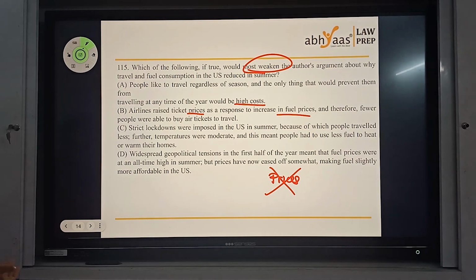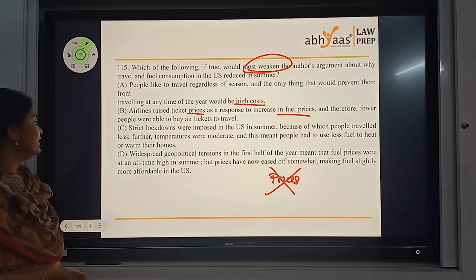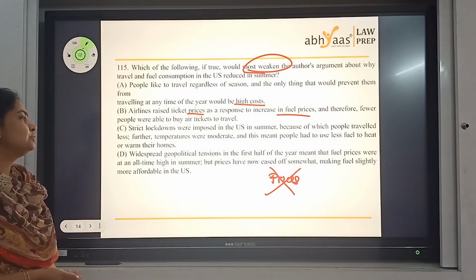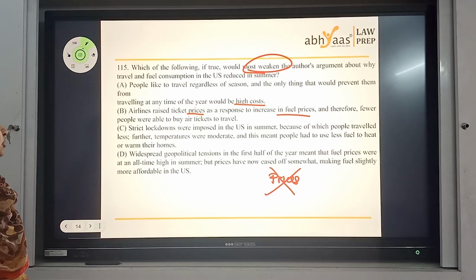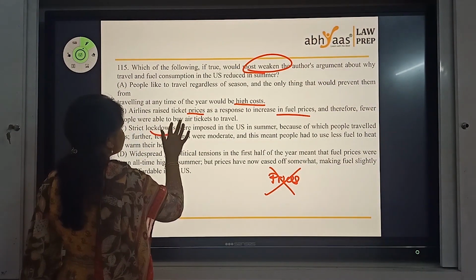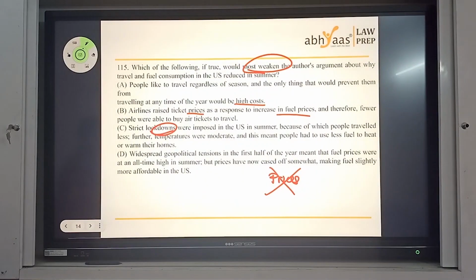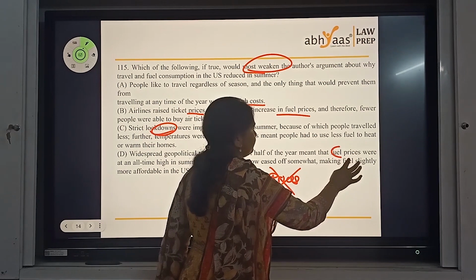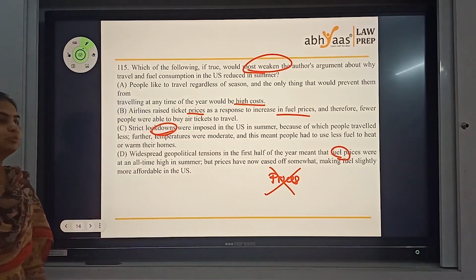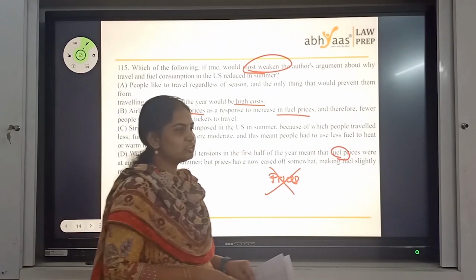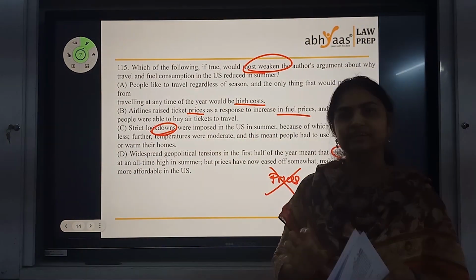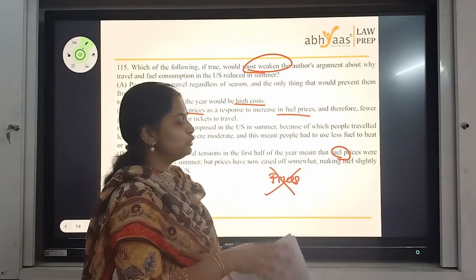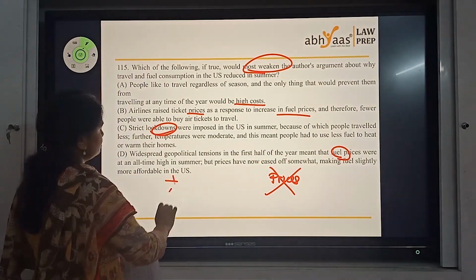Strict lockdowns were imposed in the US in summer, because of which people traveled less. Further, temperatures were moderate, and this meant people had to use less fuel to heat or warm their homes. So the cause is lockdown, not the price. Widespread geopolitical tensions in the first of the year meant that fuel prices were all-time high. Now, people not traveling because there were travel restrictions, as different countries were having safety issues, would have been an answer, but here it is not a safety issue thing. Again, it's a fuel price thing. So hence, this also is not my answer.